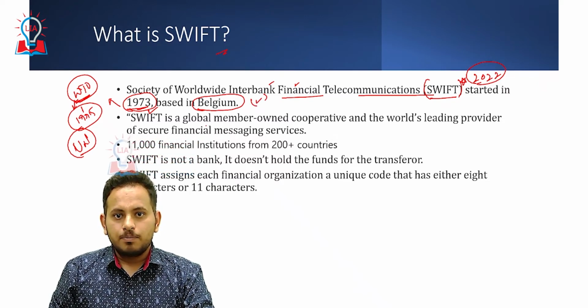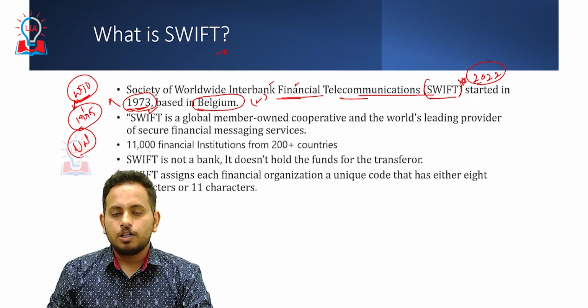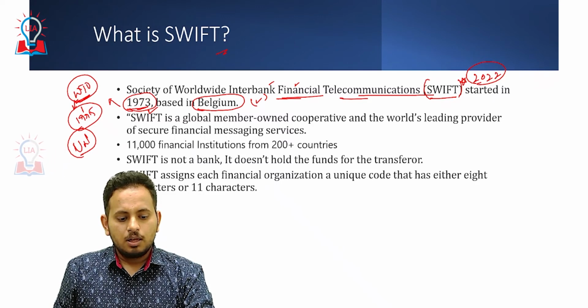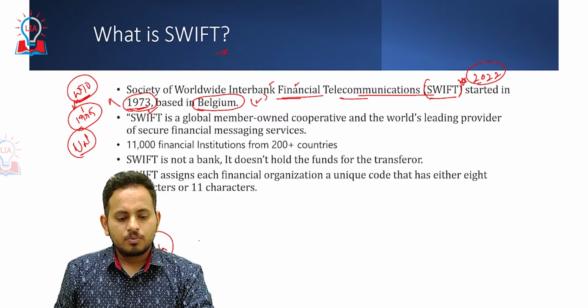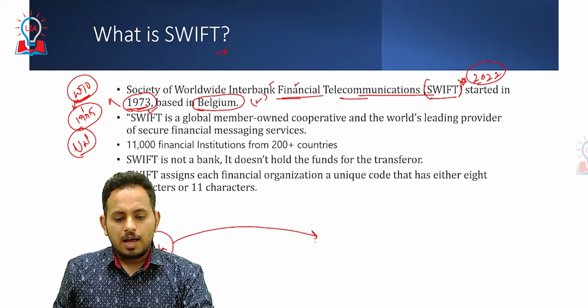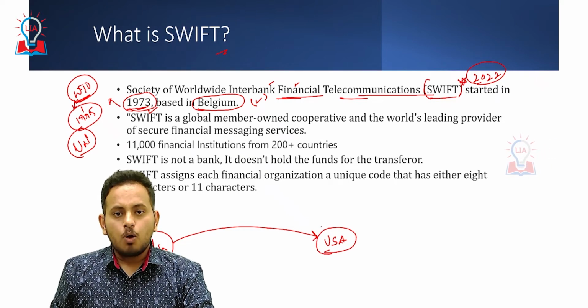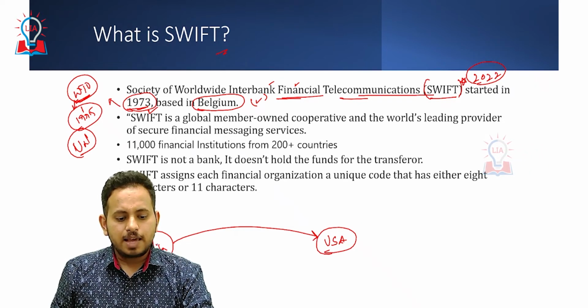What do you mean by SWIFT is an interbank financial telecommunication? For example, imagine a person from India has moved to America for his employment or for his education. How do you think he will manage his expenses? Because in India we have rupees, but in the USA you need dollars.